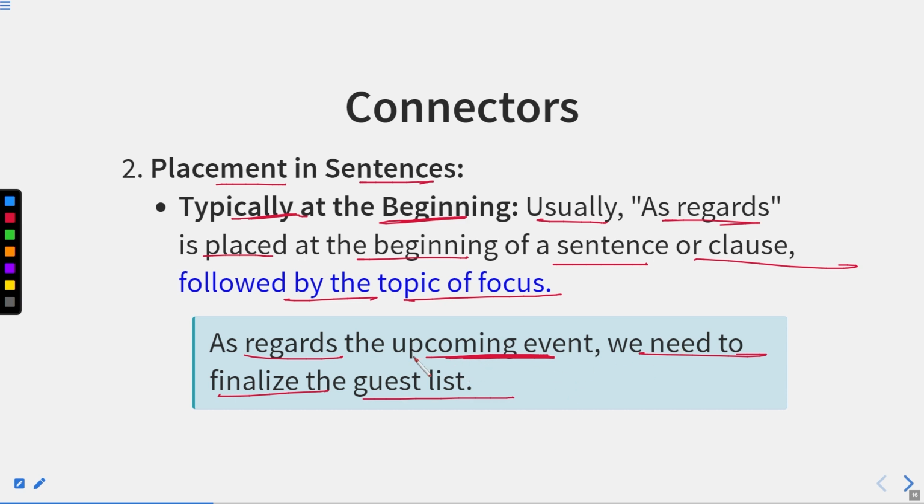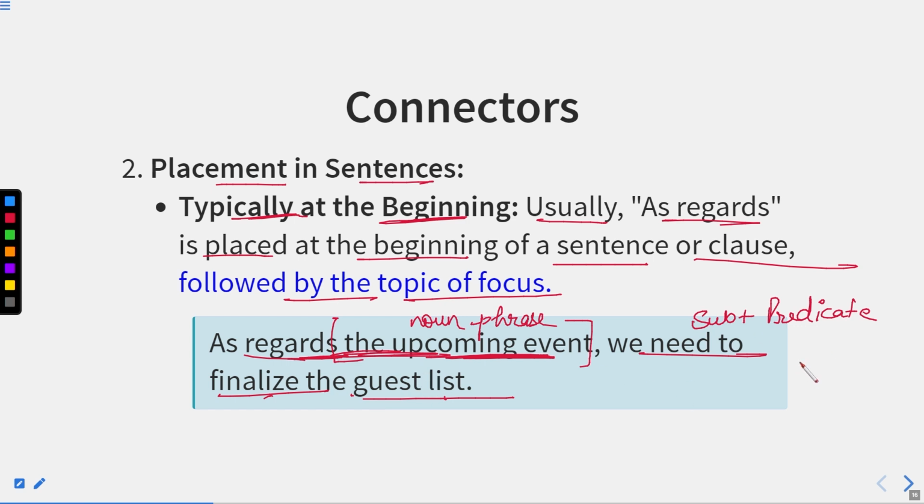Okay, so here we can see as regards the upcoming event is the noun phrase. Okay, this is the noun phrase, and after that we have the entire sentence or clause that contains subject plus verb, or you can say subject plus predicate. Okay, so here it is just like the complete sentence. We need to finalize the guest list.